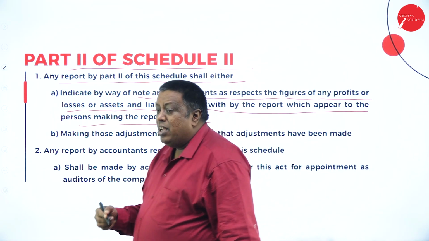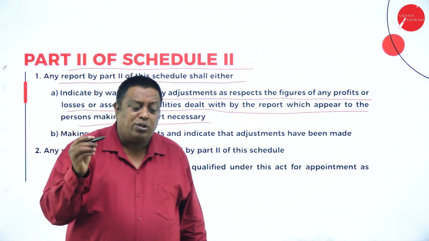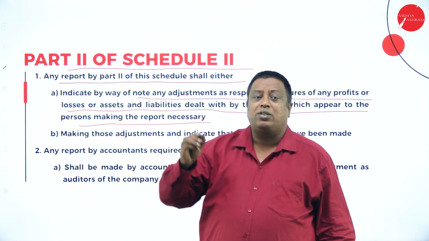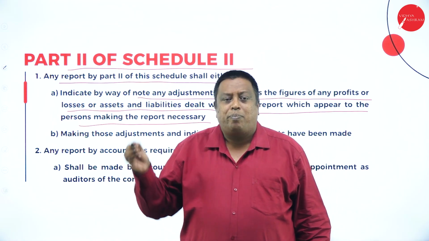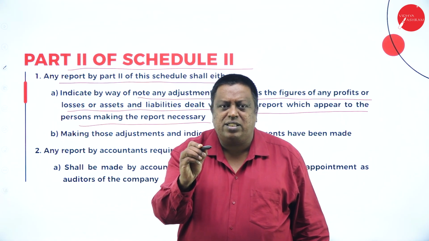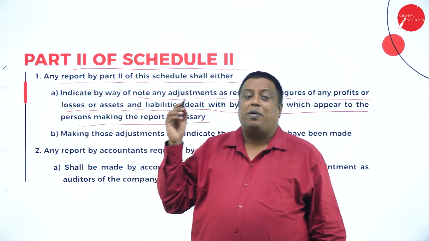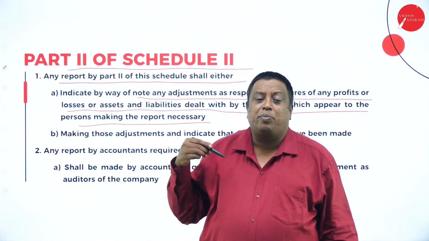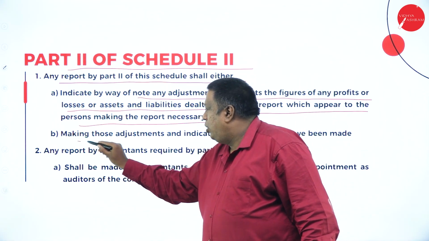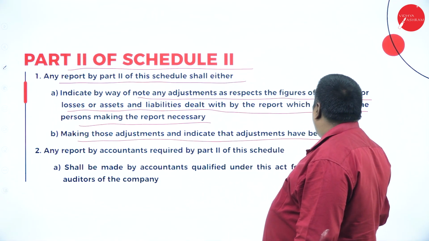They are saying that the prospectus even includes all the detailed information of all the assets and liabilities of the company, including the profits they have made, and how they have been distributed to the existing shareholders, as well as who has prepared the report and how he has prepared the report for the purpose of the public. Making those adjustments and indicating the adjustments being made.